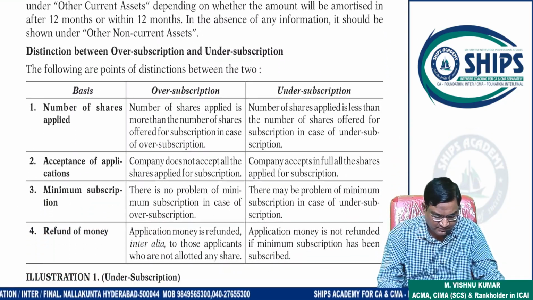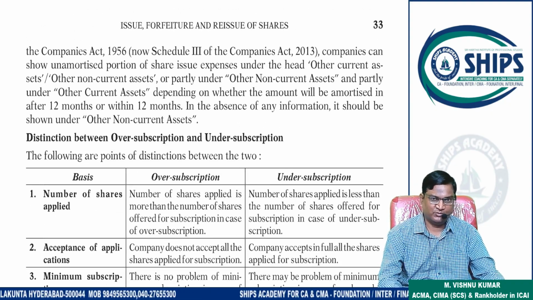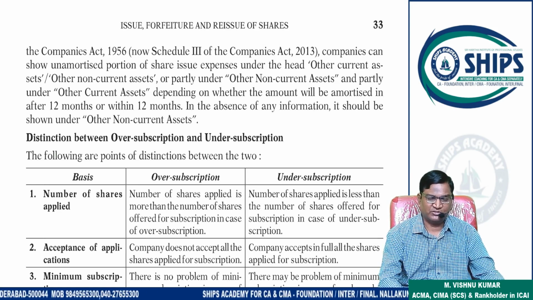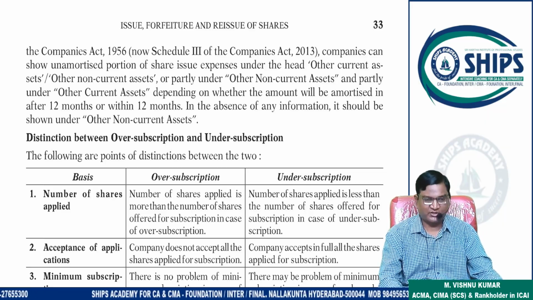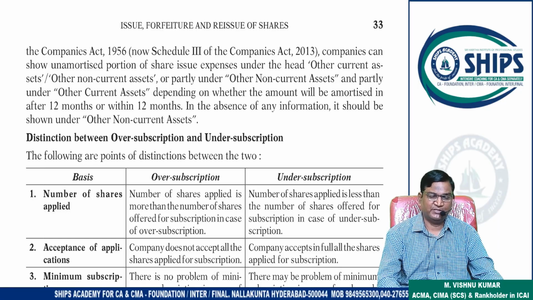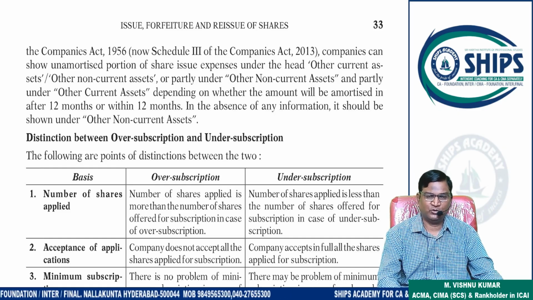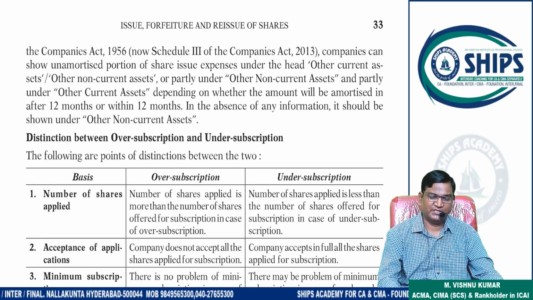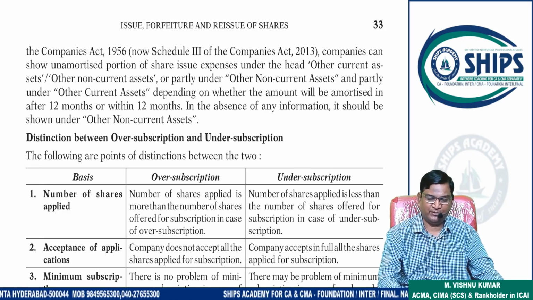You have to discuss with premium in the next class. Two situations are there: under subscription and over subscription. Mostly questions will be drafted on over subscription only. Questions do not come on under subscription, so we are not discussing under subscription, because according to the guidelines, if the company is not able to receive 95% of the shares issued through subscription, then the incorporation certificate can be cancelled. That's why no company will take the risk in this area. Compulsory, shares will be oversubscribed only. Then in that case only they will come for IPO.